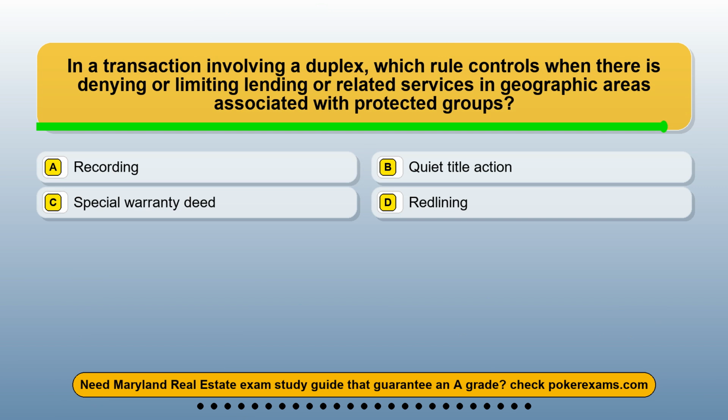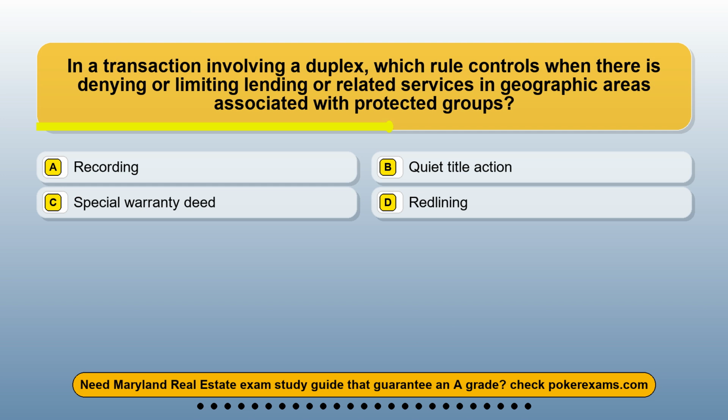Question 2. In a transaction involving a duplex, which rule controls when there is denying or limiting lending or related services in geographic areas associated with protected groups? Option A. Recording. Option B. Quiet title action. Option C. Special warranty deed. Option D. Redlining.